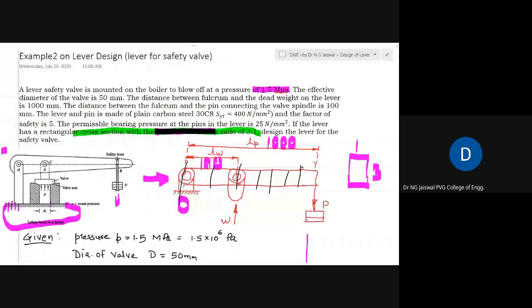Is there any specific way to design the connection of the boss and the lever, or are they an integrated part itself? Boss and the lever, or pin and the lever. What you said? The outer diameter of the boss and the lever, and the lever cross section. That means we need to extrude the rectangle on the boss, which is a cylinder? These two are different parts. They are actually welded. It's not a single element.